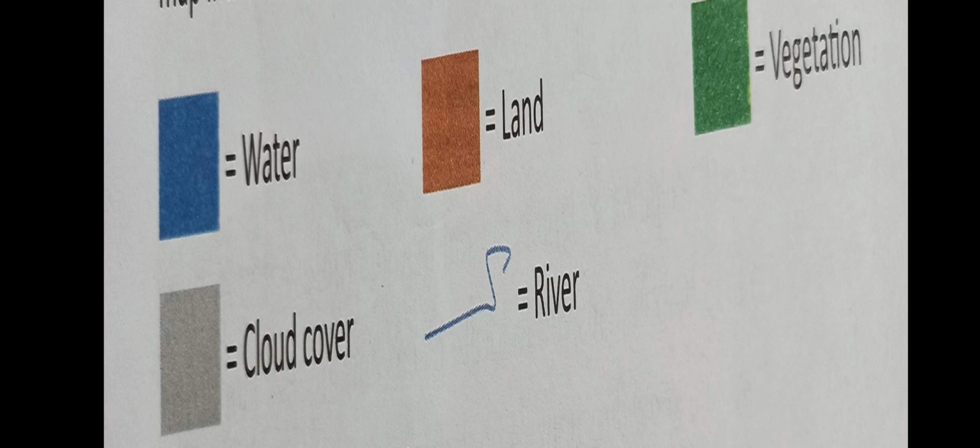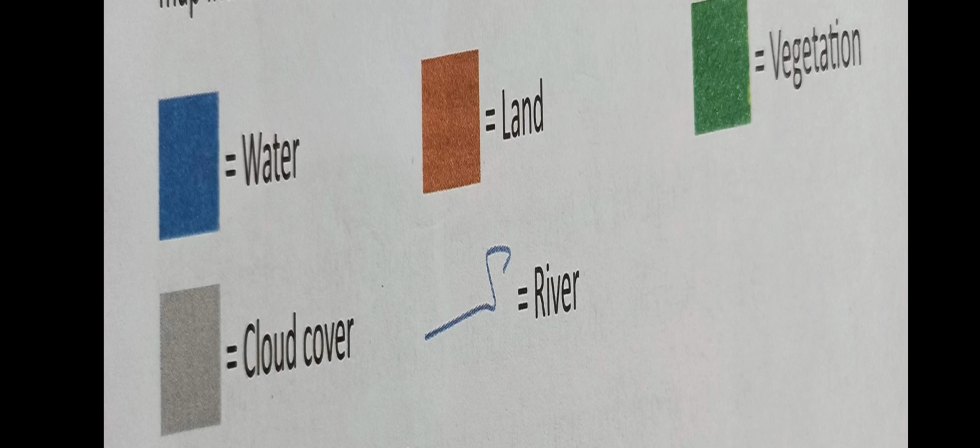See here in the fourth one given to you, faint black color. And with the blue lines, we show the river in the map.